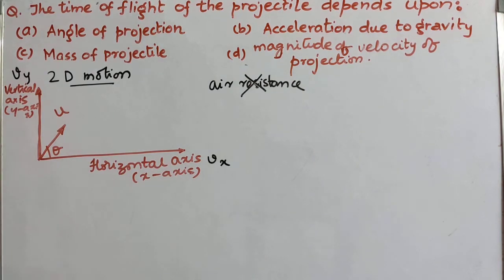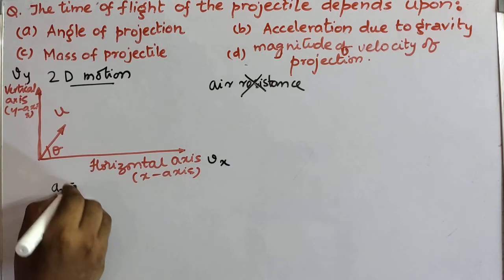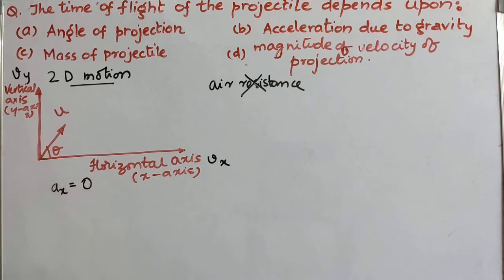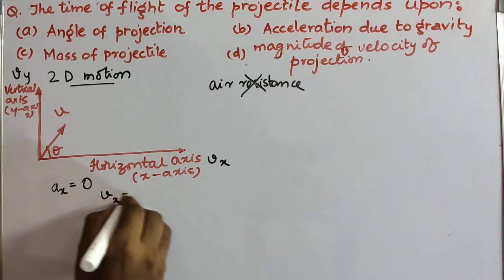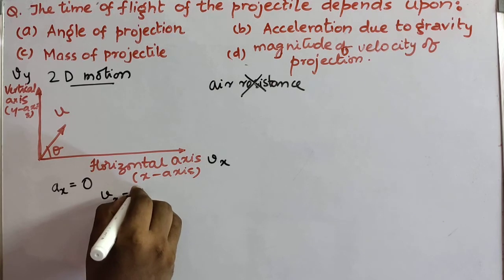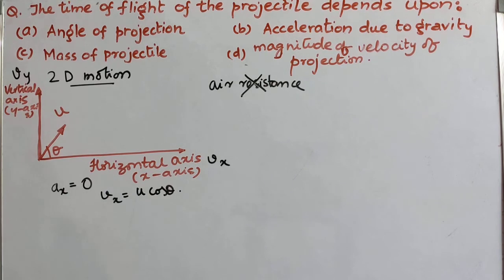So if I consider the motion of the body along the horizontal axis, what are the forces acting on the body? Along the horizontal axis, no forces are acting on the body. Hence, acceleration along the horizontal axis is 0. This implies that Vx becomes constant, which is equal to u cos theta.